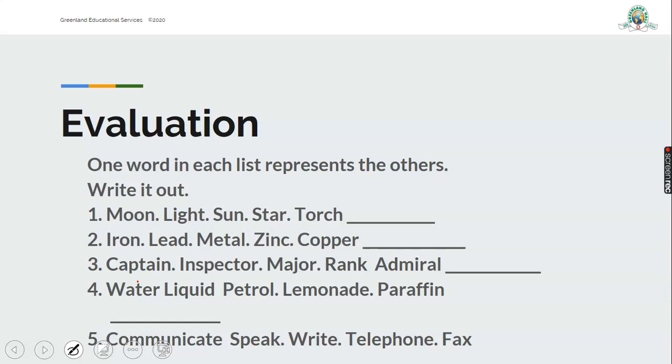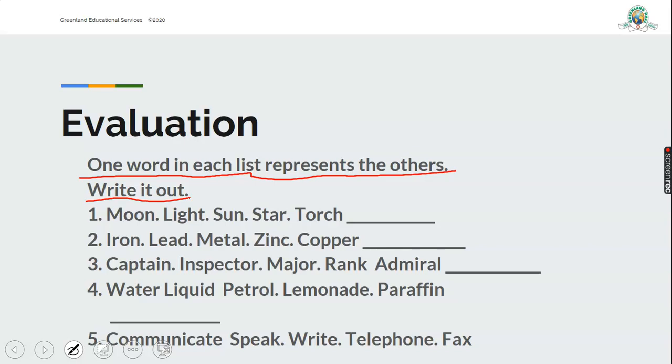Now I want you to try this. Look at the instruction, read the instruction. One word in each list represents the others. Then you have to write it out. Which word represents the others? We have moon, light, sun, star, touch. Which one is the group word among all those words?